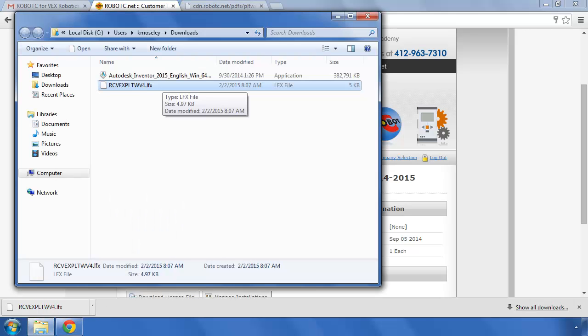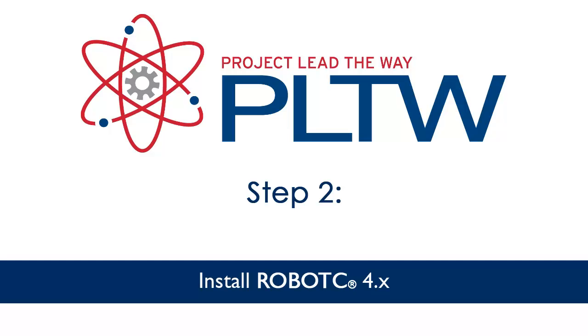Once the file is downloaded, you can copy it to a portable or network drive to move it from computer to computer. Step 2. Install ROBOTC 4X.